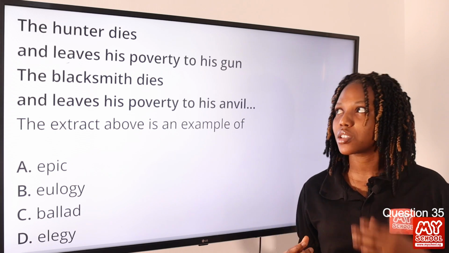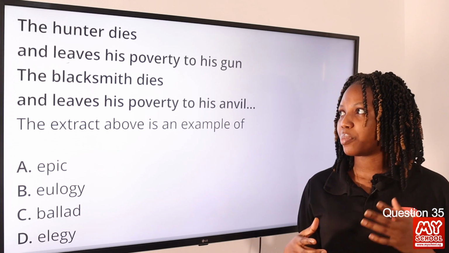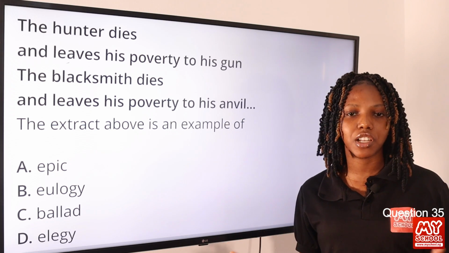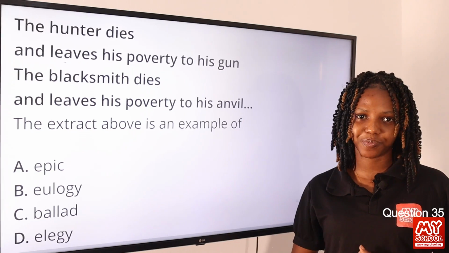Now let's take a look at this. The hunter dies and leaves his poverty to his gun. The blacksmith dies and leaves his poverty to his anvil. So this is an elegy, a lament for the dead. So option D is the final answer to this question.